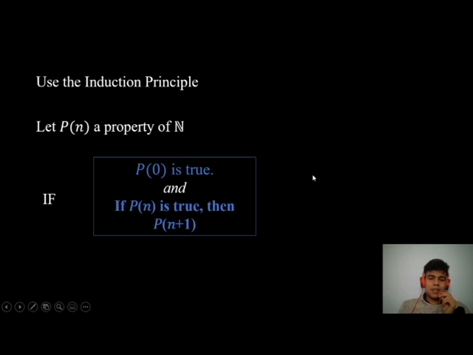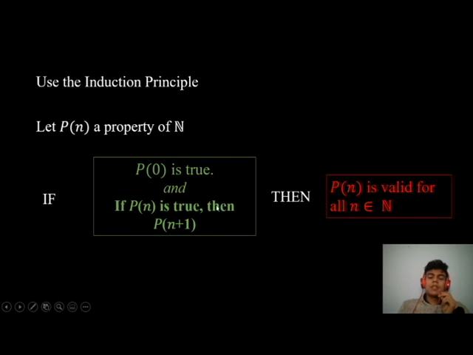So let's see what we have. The induction principle asks us to verify for 0 and for n plus 1, and those are the things that we already did. So by the induction principle, since we already did that, we have the property valid for all the natural numbers, right? You are very welcome to ask questions about anything you didn't understand clearly.